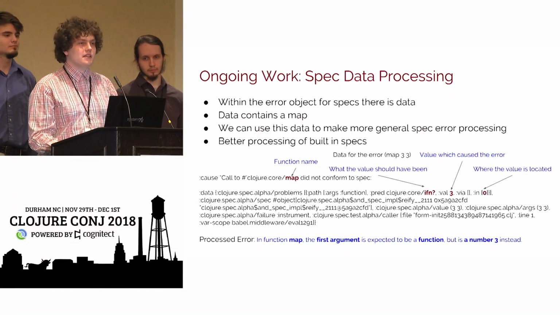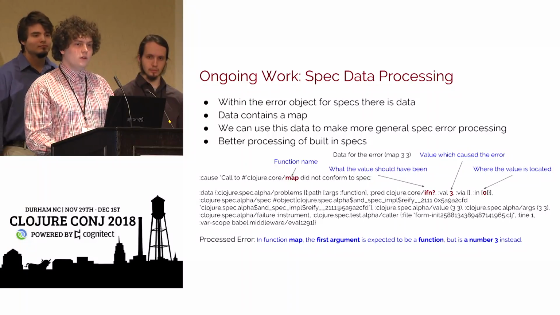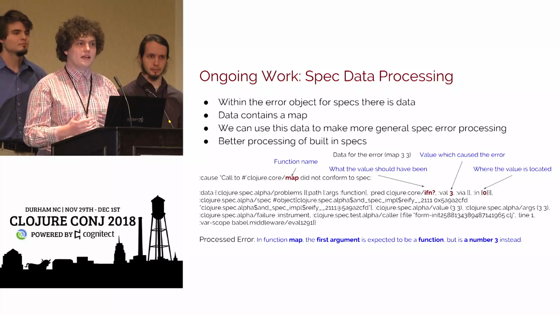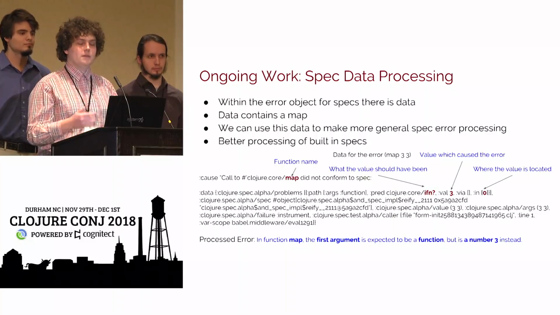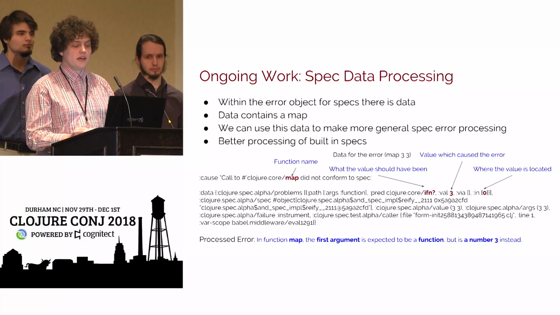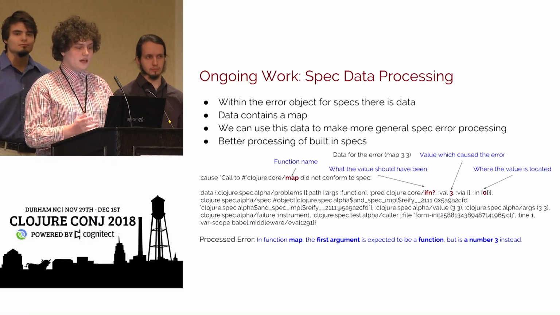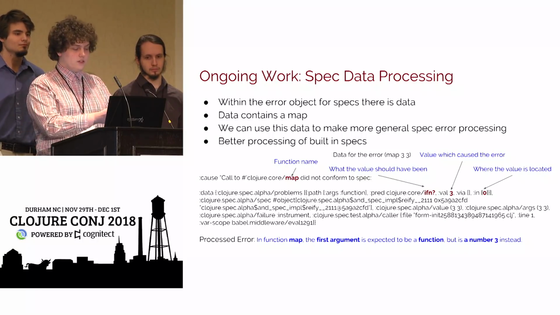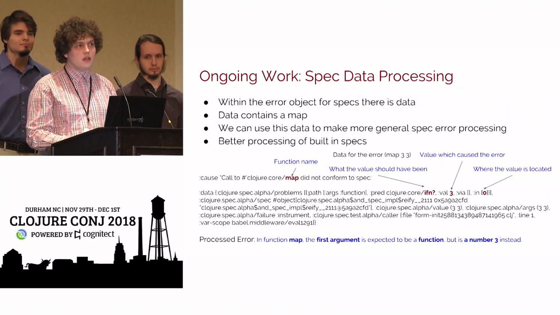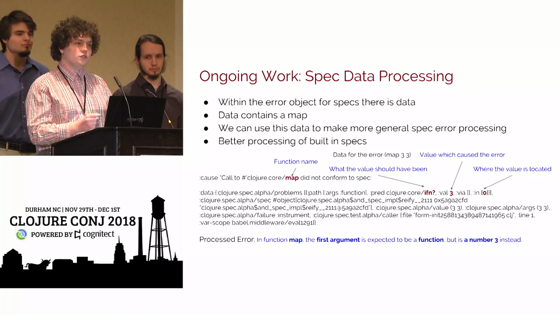Spec data processing is going to change quite drastically in the new development version. We currently parse spec errors as strings, like every other type of error. But with *e, we can actually go in and get data out of the error for specs. Instead of having to parse the string, we can get the function name from the cause like we do normally, but we can also go into that data, into its map, into the first one, that clojure.spec.alpha problems. From there, we can get out all of the data that we got from that string. But now we don't have to individually parse every spec message, so we can put it into a template.